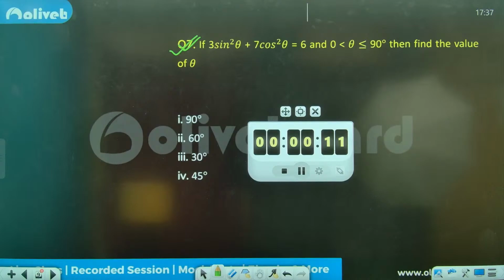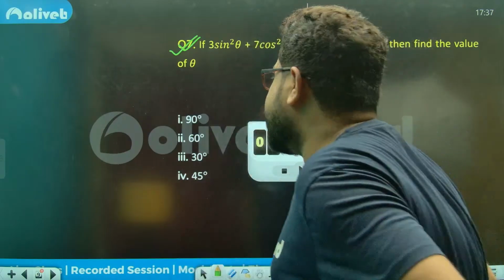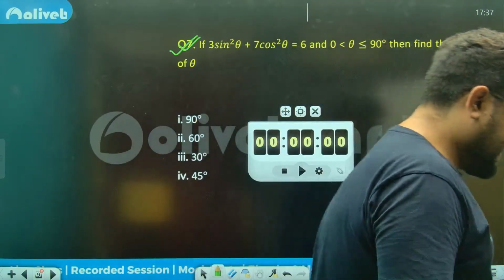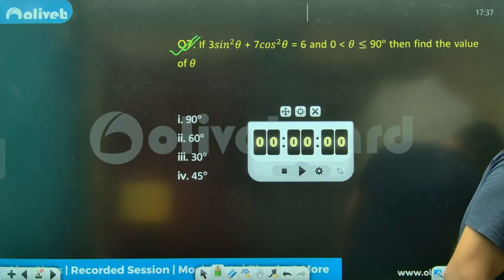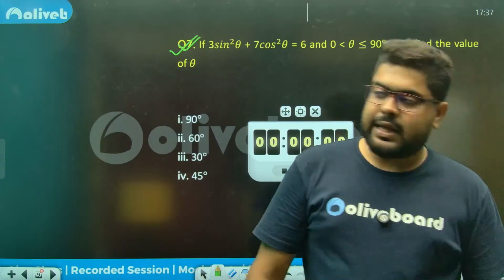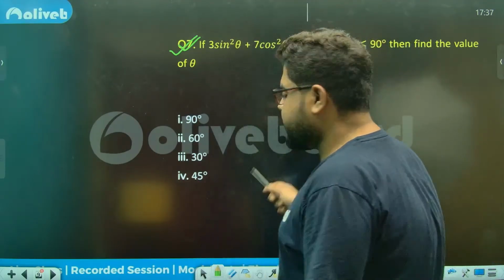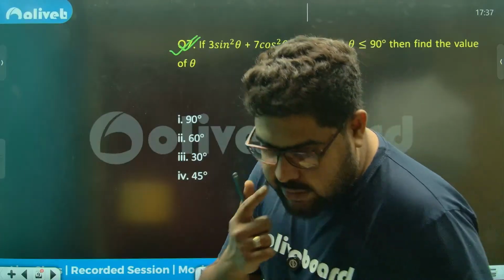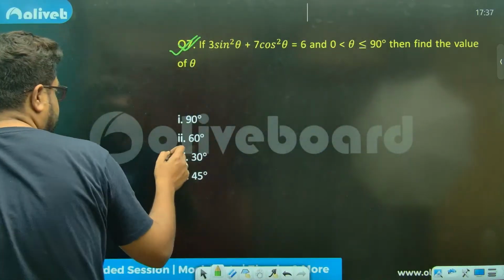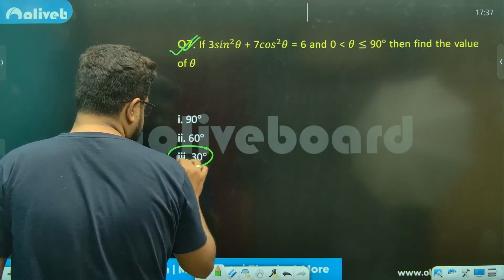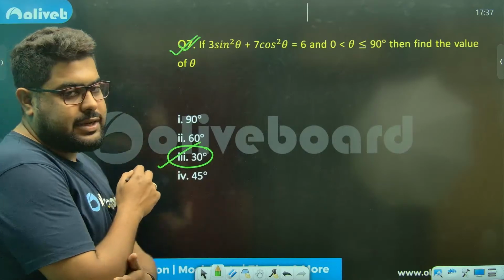Priyan has given an answer. Okay, anybody else? Any other answer, sir? Sumit is saying 30, meaning 30 degrees. Here also I got 30. So I got only one answer from all of you, that is 30. Everybody has given the same answer, 30.